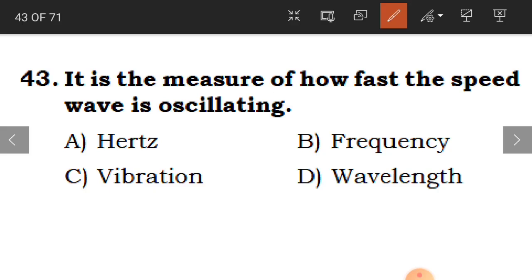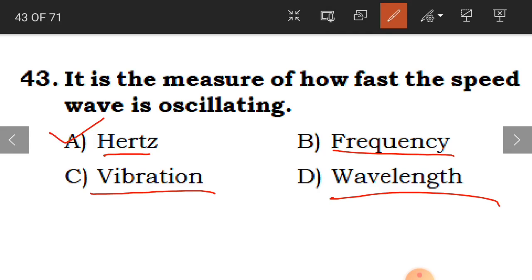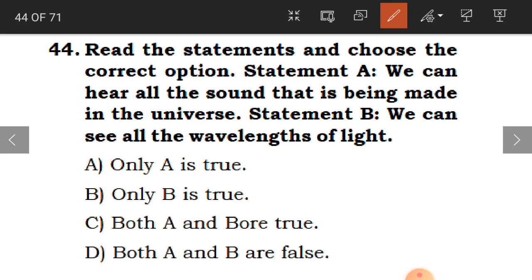Now 43rd question. It is the measure of how fast the sound wave is oscillating. Okay, like how fast the sound wave is oscillating. How can you measure this? Is it with hertz, frequency, vibration, or wavelength? And the answer is hertz. Okay, children, the answer is hertz. By this you can measure how fast the sound wave is oscillating. Clear?